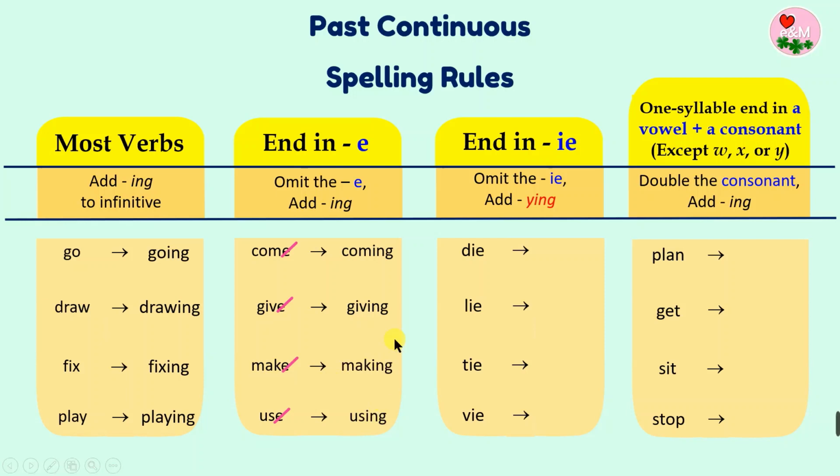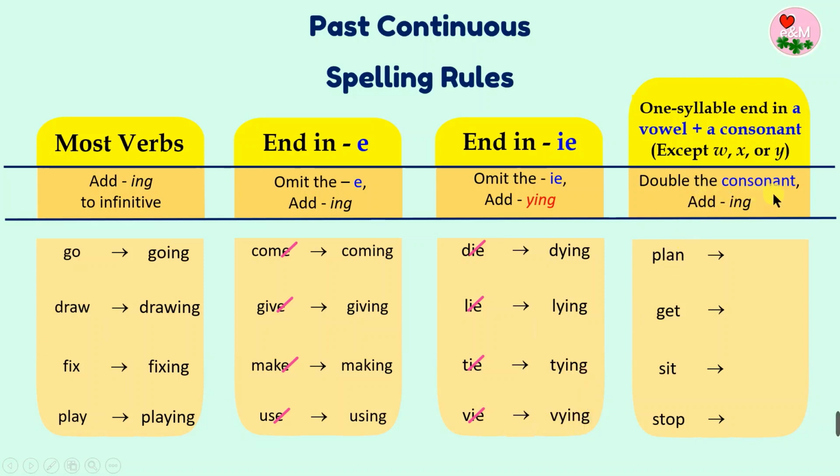Okay, next, for verbs ending in IE, we have to omit the IE and add Y and then ING. For example, die, dying. Lie becomes lying. And then tie becomes tying. Vie, drop the IE, then we add Y and ING, vying. Alright?